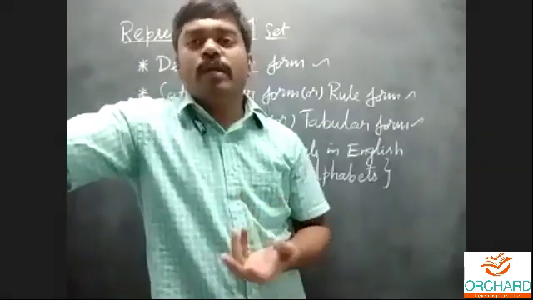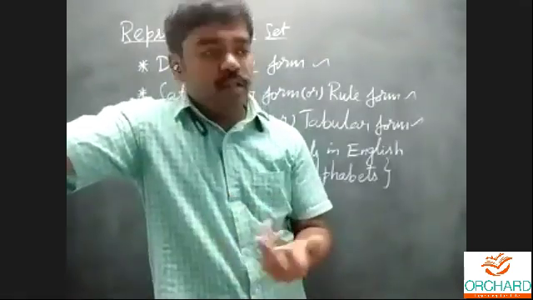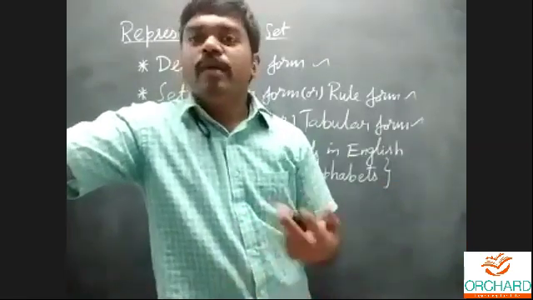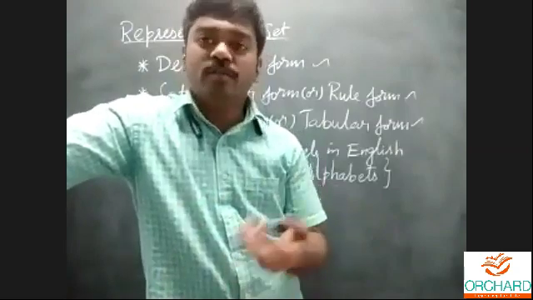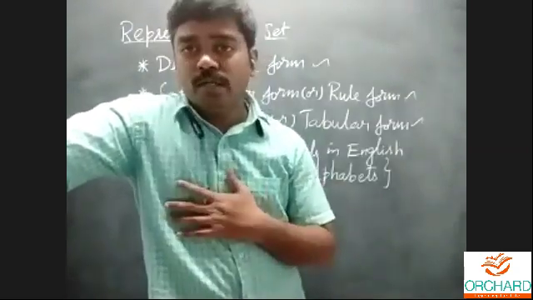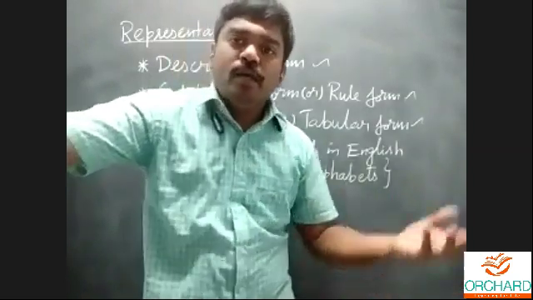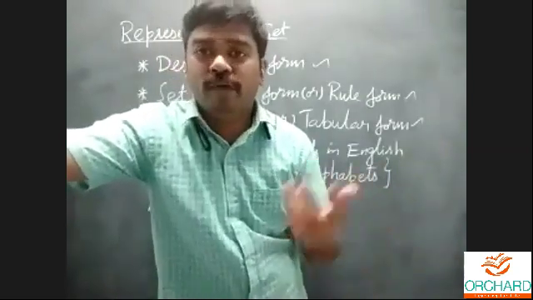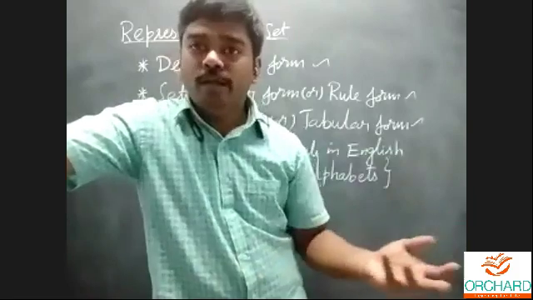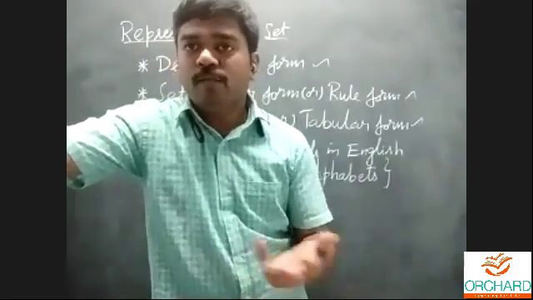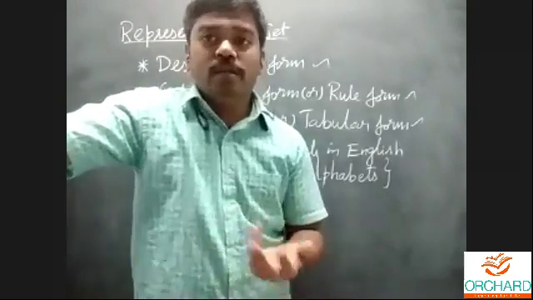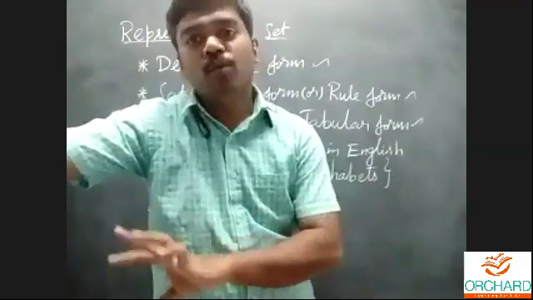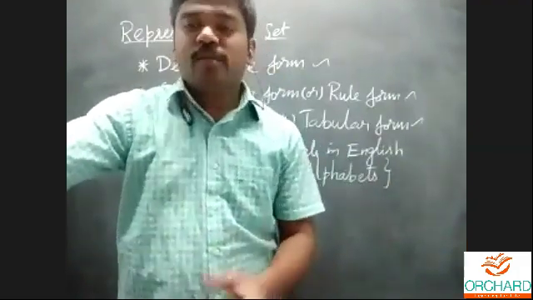Now see how we can analyze, how we can say these people are rich. Based on the house or on owning a car? It may vary, the parameters vary from person to person. From my point of view, a rich person has a brand new imported car worth 5 crore, 6 crore, and a house of around 10,000 square feet. It varies from person to person. That's why we cannot say these people are rich or poor. That is not a set.